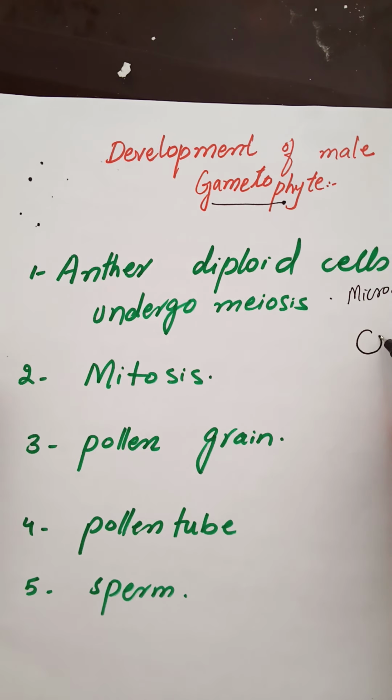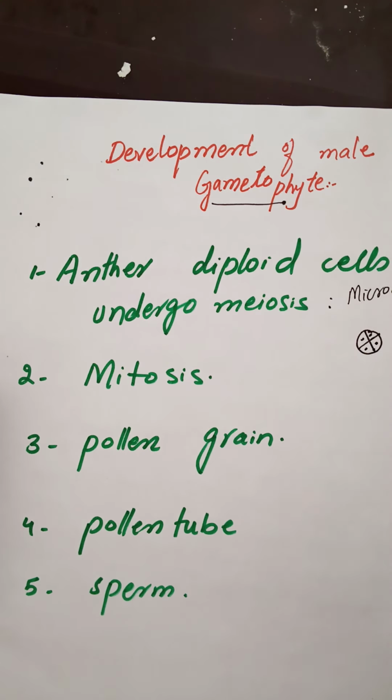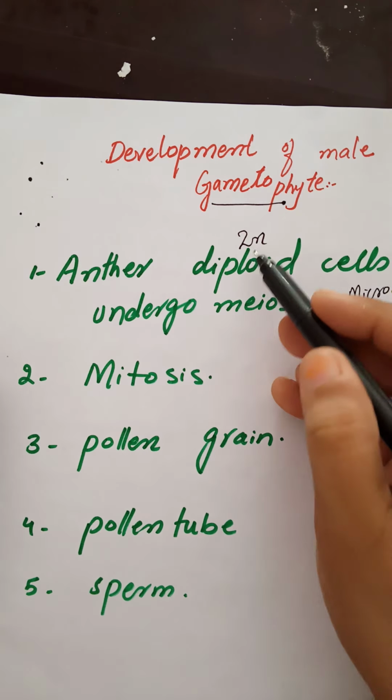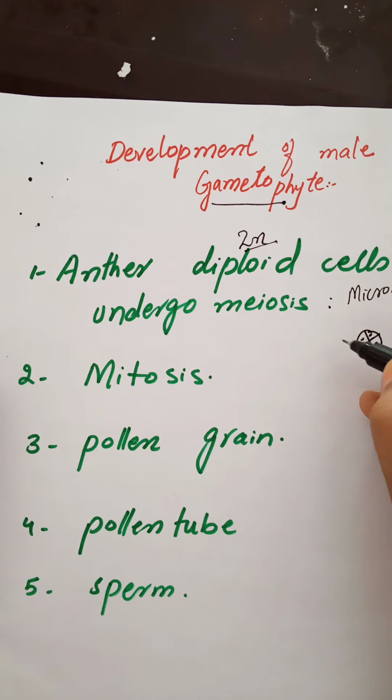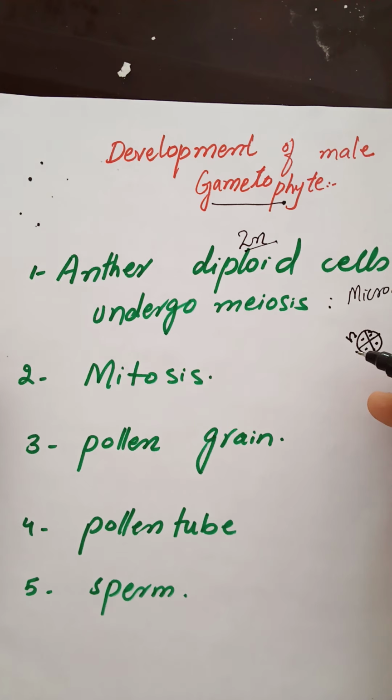Okay, the microspore mother cells undergo meiosis. During meiosis, each cell will divide into how many cells? 4 cells. In the topic of cell division, we have learned that in meiosis, a single cell divides into 4 daughter cells with the number of chromosomes becoming half. So the number of chromosomes has changed to haploid. First it was diploid. The anther had a diploid number of chromosomes. After meiosis, each cell will have half the number of chromosomes, that is haploid. Each microspore eventually divides once by mitosis.